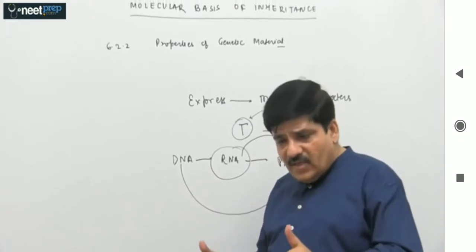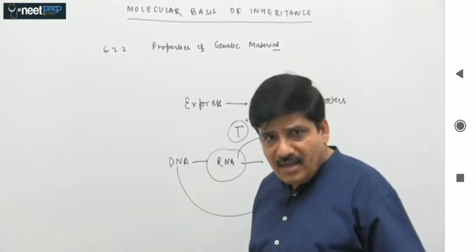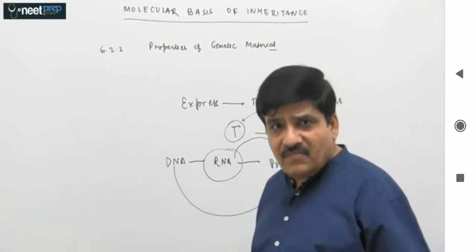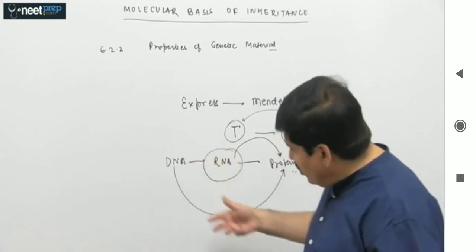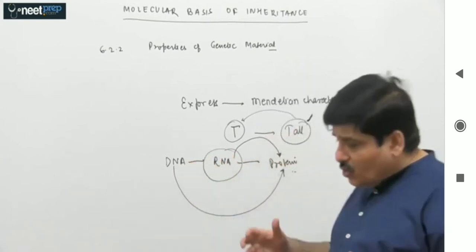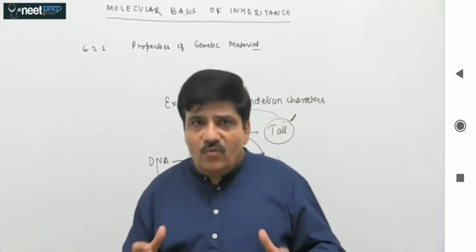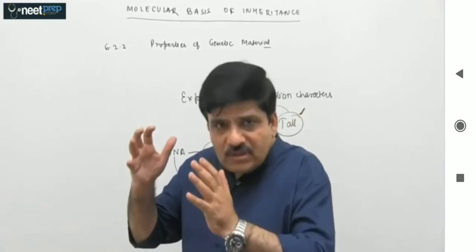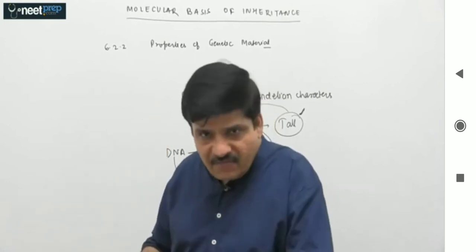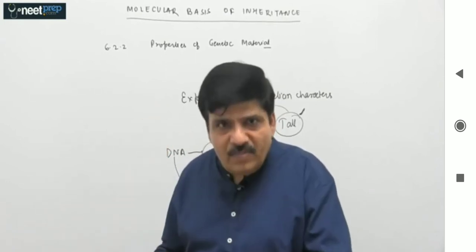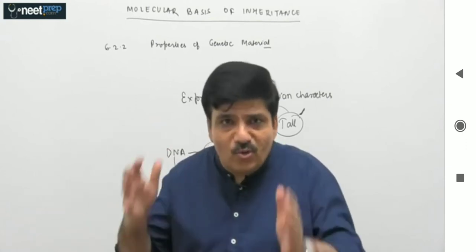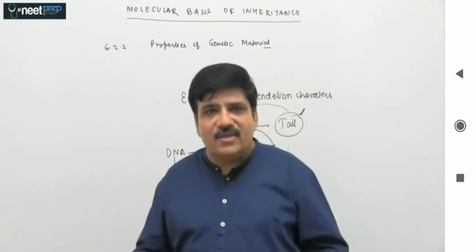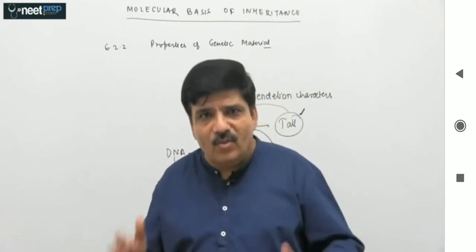Then on the stability, we said that DNA is more stable than RNA. Number 3, slow changes, we say DNA has this capability, but RNA mutates at a faster rate. But on the other hand, DNA is not directly translated, RNA is. So the conclusion would be that if you want to store genetic information, then a molecule that affords a scope of slow change and is stable enough and is capable of replicating itself is the best molecule to store the genetic information. And now we know that this molecule is DNA, and we are not surprised to find that DNA is the genetic material of almost all living organisms.